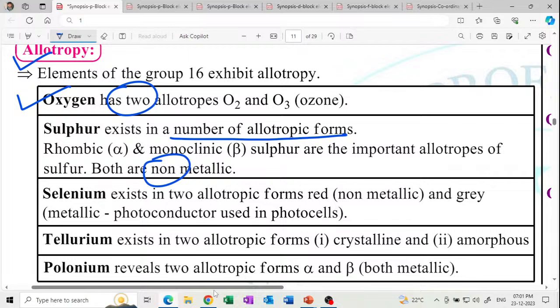Allotropy. Okay, if there is a question on allotropy, write in this manner. Oxygen has 2 allotropes, O2 and O3, and sulfur has a number of allotropes. Selenium has two allotropic forms, non-metallic.